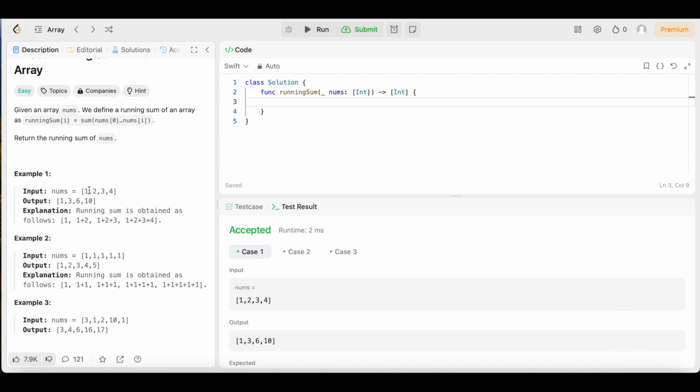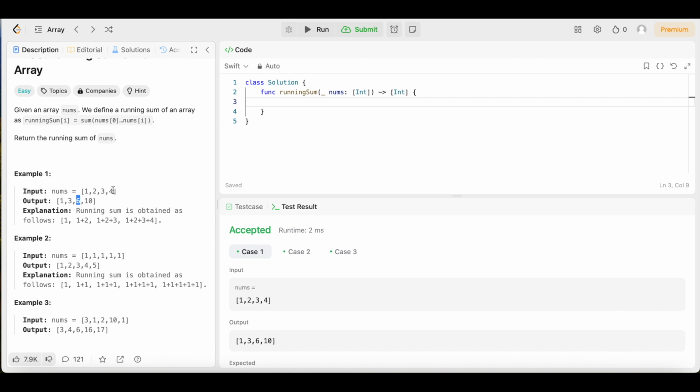So what they did was first we start with 1, right? So we put a 1 right here on index 0. Then we come over to index 1. If we look at the input, we have integers 1 and 2, right? So we add up 1 and 2. That gives us 3. So we put a 3 right here for index 1. Then we come over to index 2. We add up all the numbers before it, including that index, we get 1 plus 2 plus 3, which equals 6. So we put a 6 right here.